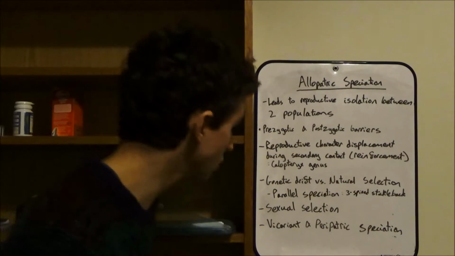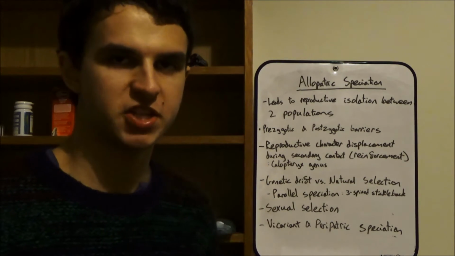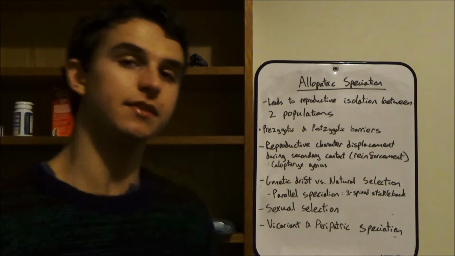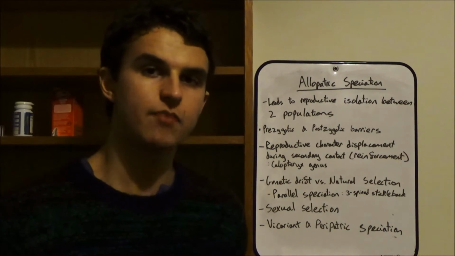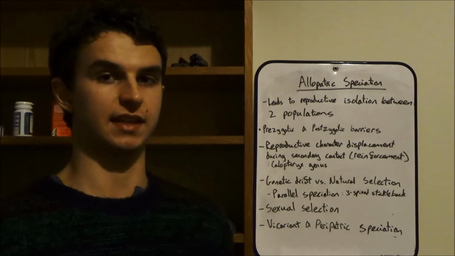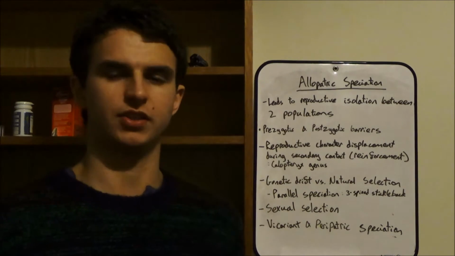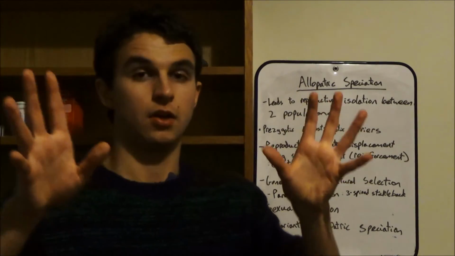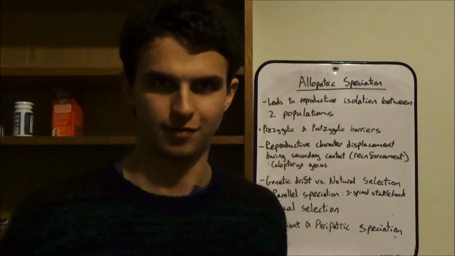And it's an example of what we call parallel speciation. Now, parallel speciation is the repeated independent evolution of the same reproductively isolating mechanism. What the hell did I just say? Well, hopefully, when I go to this example, those words will actually form a coherent sentence in your mind.